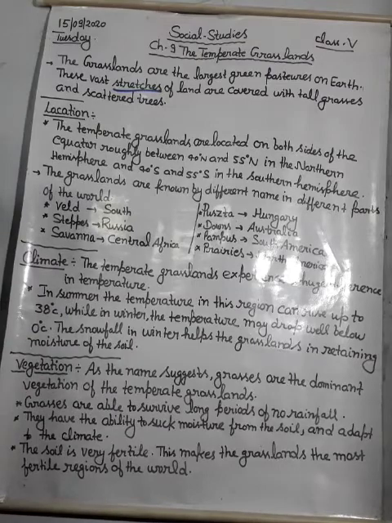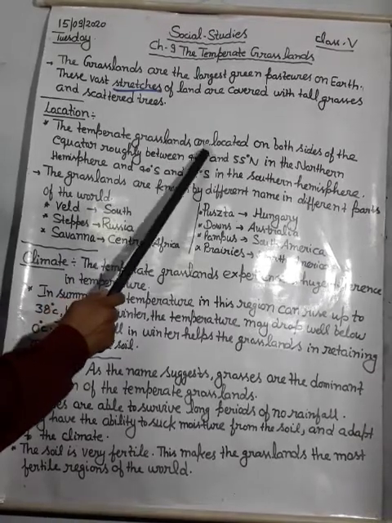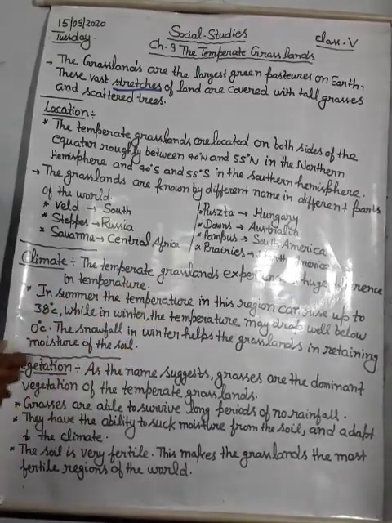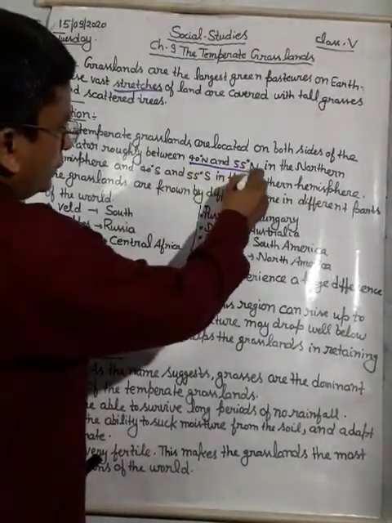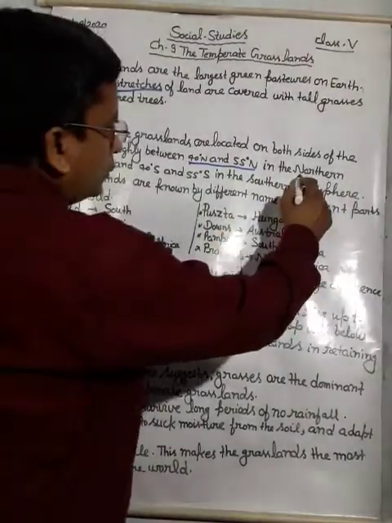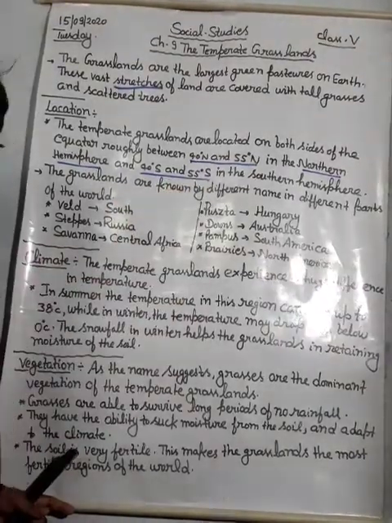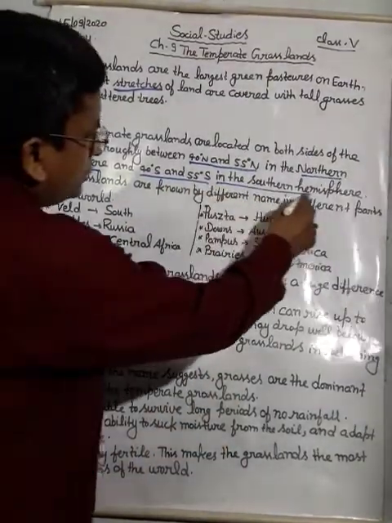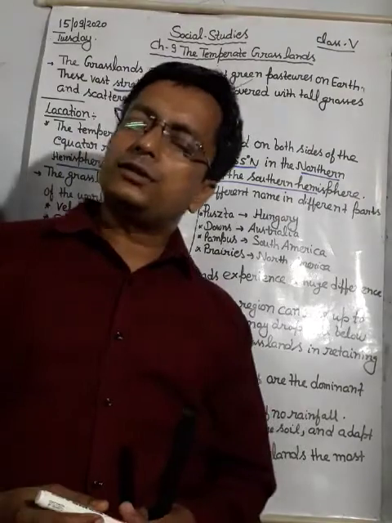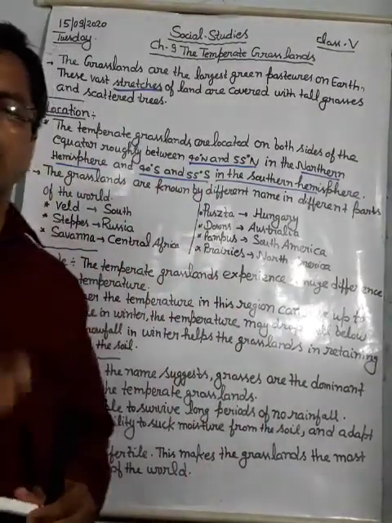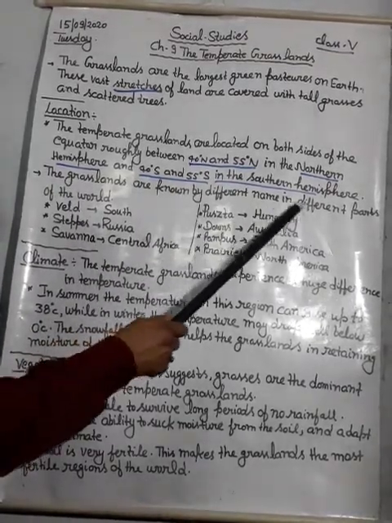Next is location. As I told you about the location of this temperate grassland, the temperate grasslands are located on both sides of the equator, roughly between 40° north to 55° north in the northern hemisphere and 40° south to 55° south in the southern hemisphere. So keep in mind, in the northern hemisphere 40° north to 55° north, and in the southern hemisphere 40° south to 55° south.